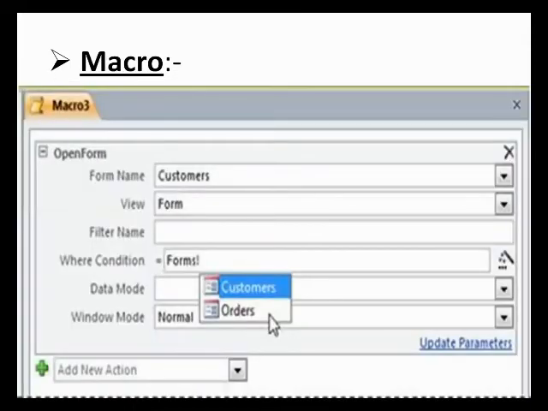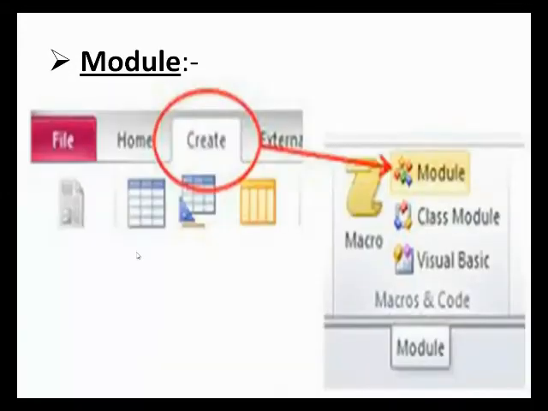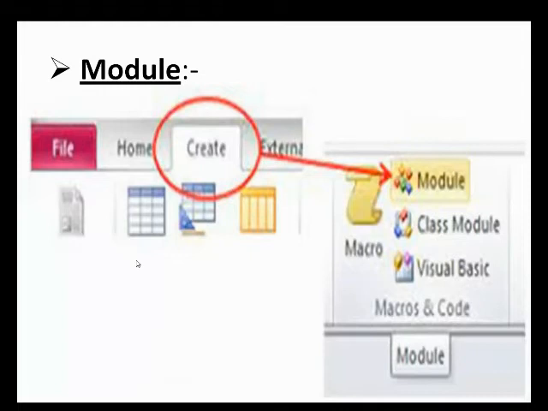Next is a macro. A macro is a tool that allows you to automate tasks and add functionality to your form, report and controls. Next is a module. A module is a collection of declarations, statements, and procedures that are stored together as a unit. Modules are very similar to macros since they are objects that provide more functionality to the database.